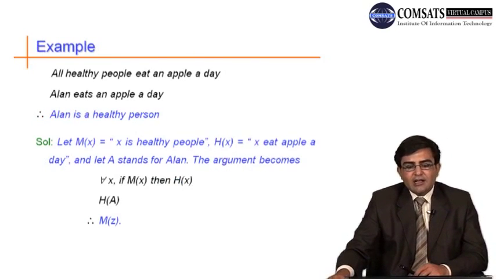An example of this: all healthy people eat an apple a day. Alan eats an apple a day. So we cannot draw the conclusion that Alan is a healthy person. This is basically the converse error in the universal modus ponens.